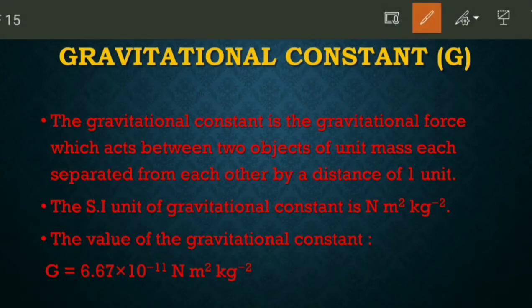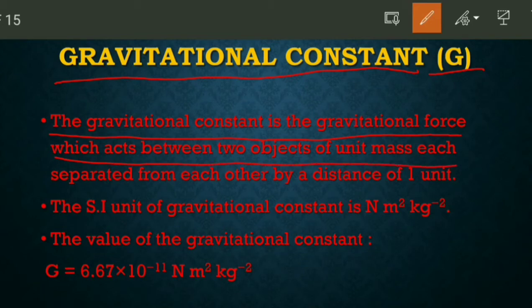Now gravitational constant, this we have to study now, and first thing is that gravitational constant is denoted with capital G. So the definition is: the gravitational constant is the gravitational force which acts between two objects of unit mass separated from each other by distance of 1 unit.